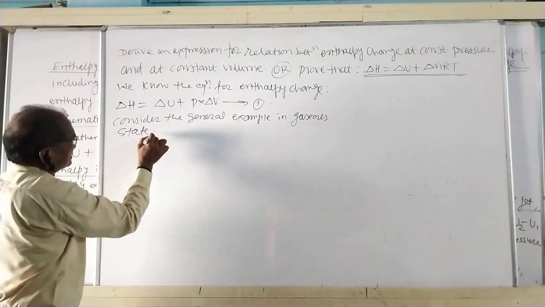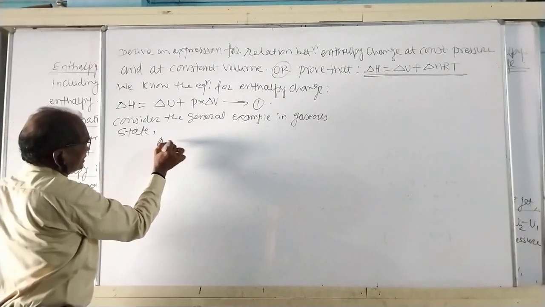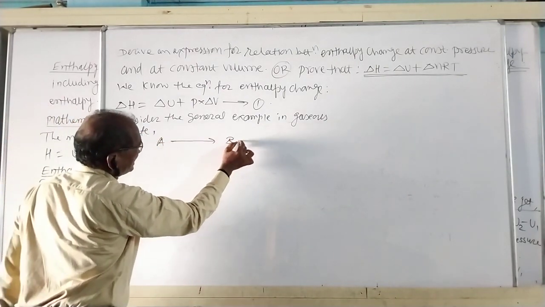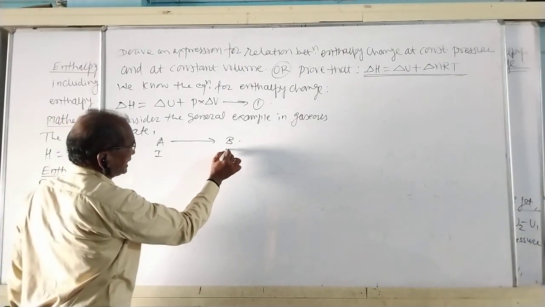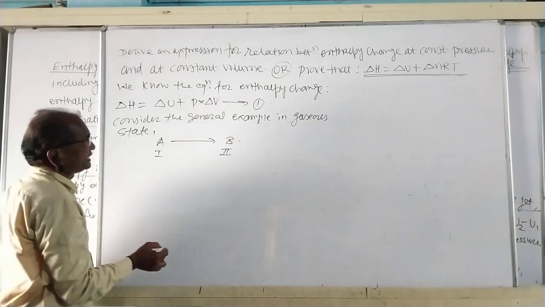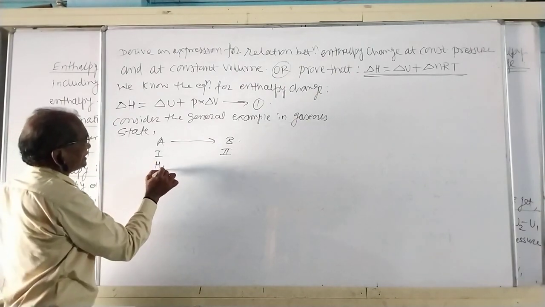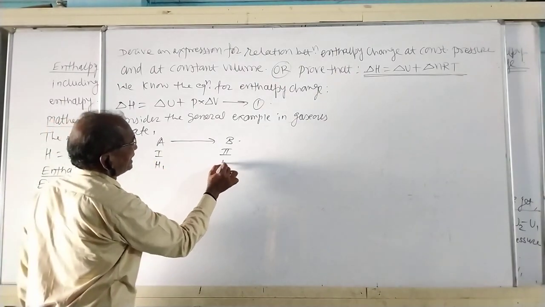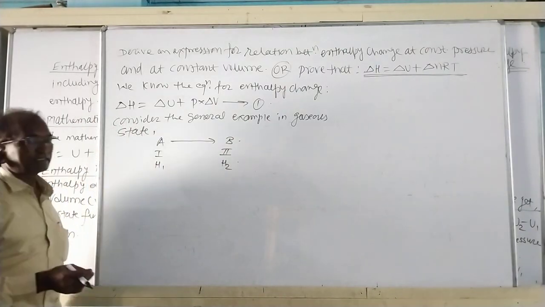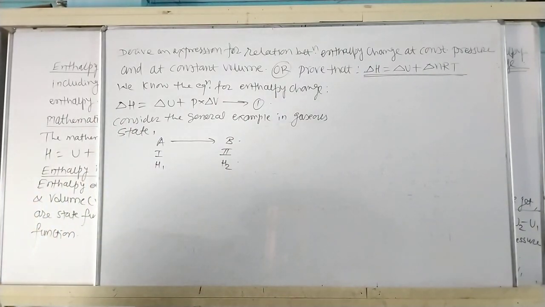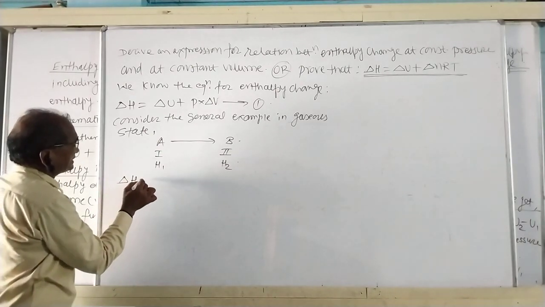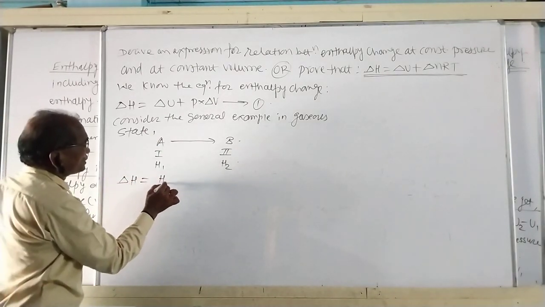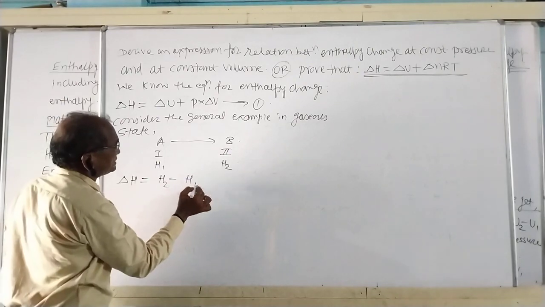In gaseous state, that is A is converted into B. A is the initial state and B is the final state. H1 is the enthalpy of initial state, H2 is the enthalpy of final state. We know that delta H is equal to H2 minus H1.